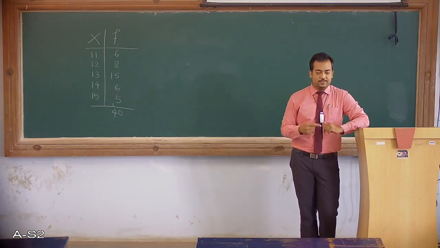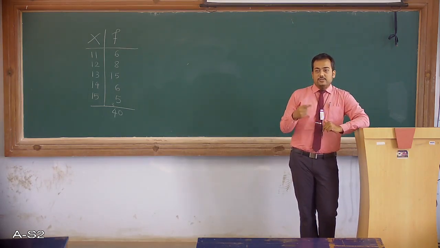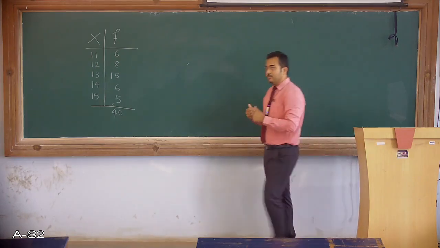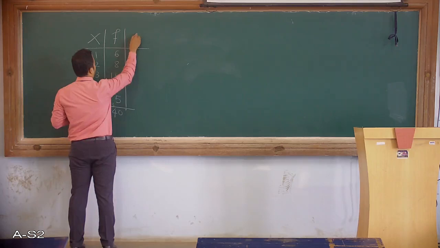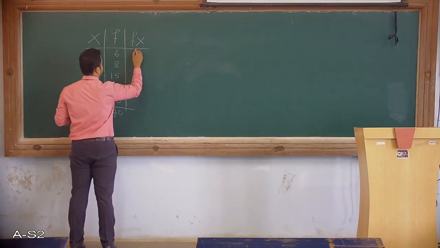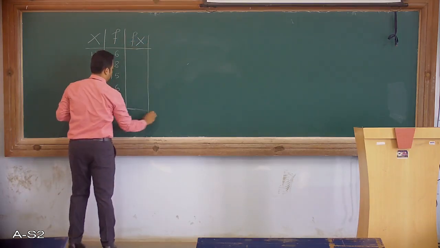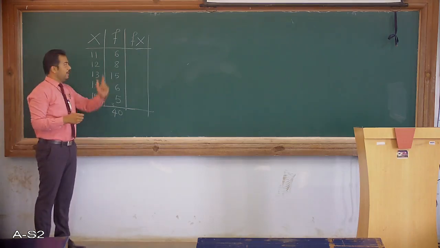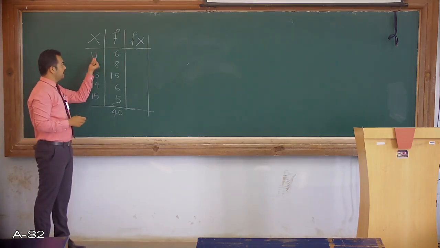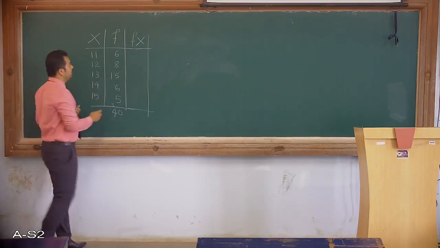Then I have to add all these multiplications, and that will give me the total of all the elements in the distribution. So now let me add one more column called fx. In this fx column we multiply each item with its frequency.